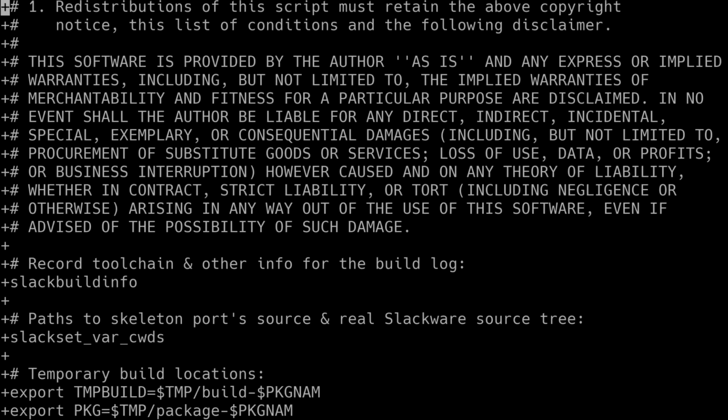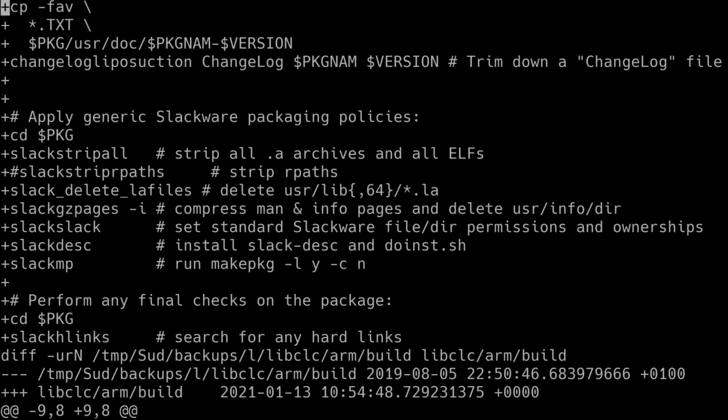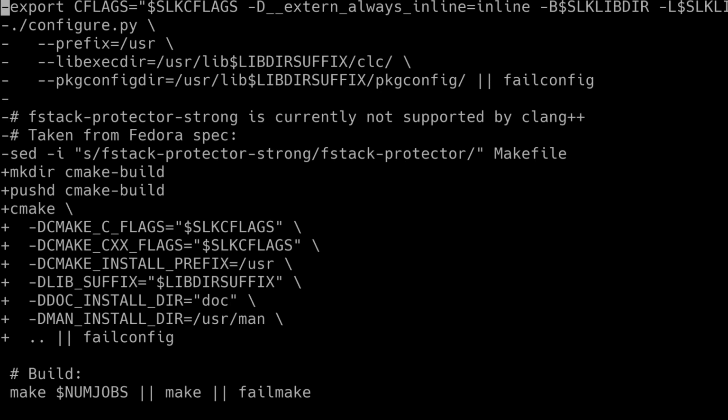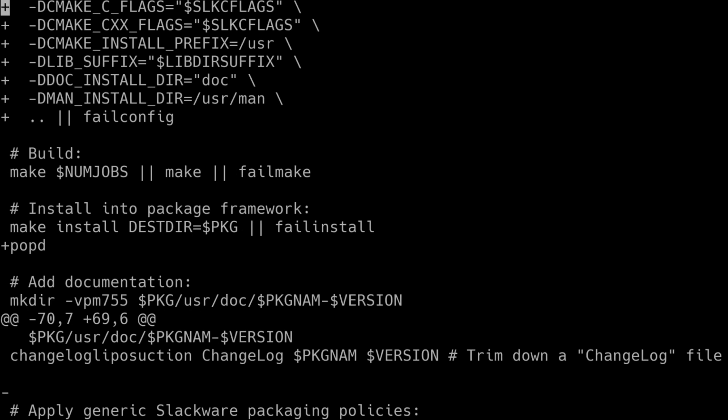There are a few other changes popping up on the screen that I didn't make, and that's because the build system is also making dynamic changes for AArch64 as well to get them ready for that. So there's a few other things you're seeing in there that are nothing to do with the updates.